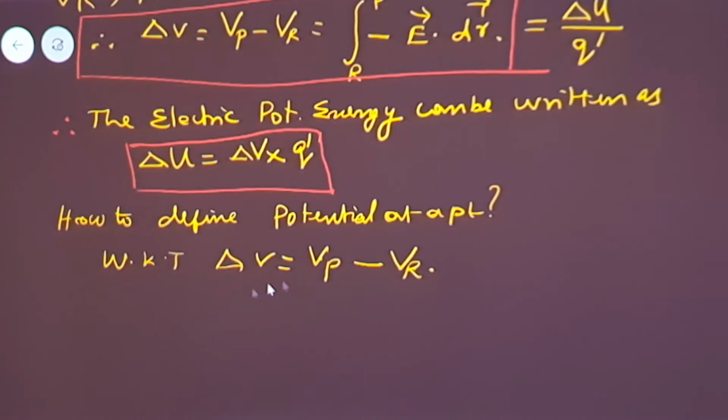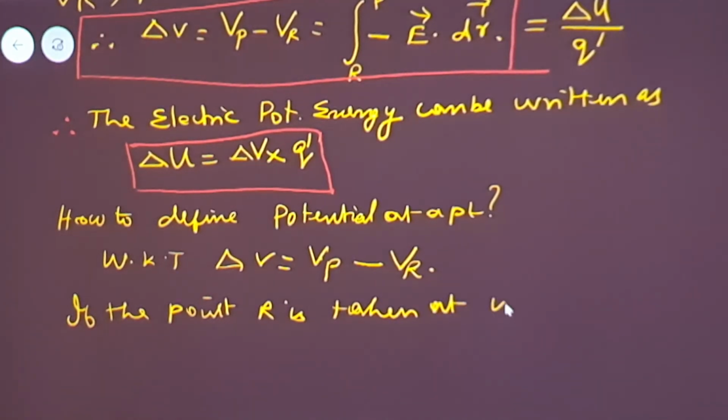Instead, consider this: suppose the point R is taken at infinity. What do you mean by this? Look at the diagram. First of all, we have taken the point O, where we have placed the charge.